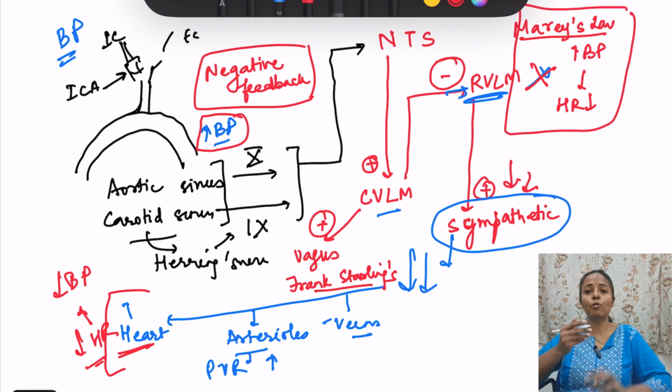बट Marey's law को उल्टा नहीं बोल सकते that heart rate increases BP decreases. No, we don't say like that. Increase in BP causes decrease in the heart rate. ठीक? So that is Marey's law.